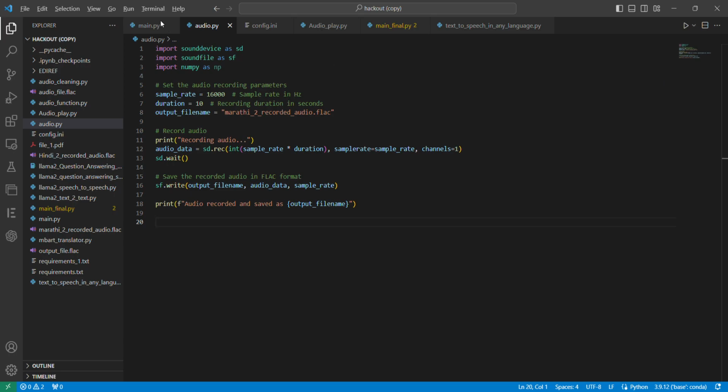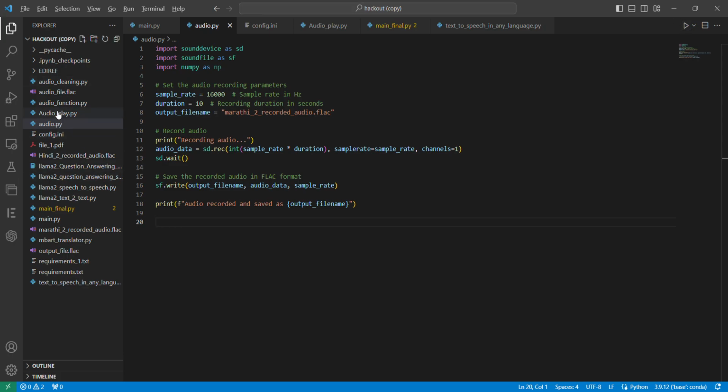So, what we are basically doing in this project is our task is to convert audio taken in any multilingual language to audio in any other multilingual language. Okay. So this is basically our first code, which will just take audio. When we run this code, it will take audio as input and convert that into a .flac file.